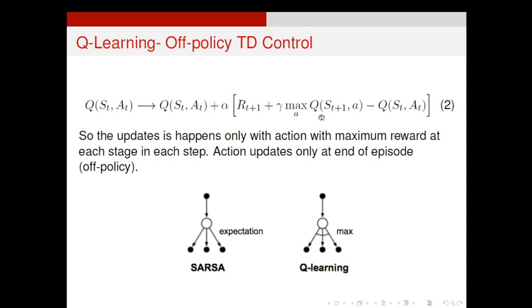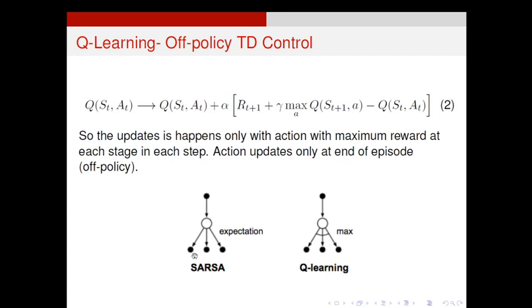This update happens to those actions with the maximum reward. At each step the update will happen, but that particular action is incorporated only at the end of the episode. That is very important. Update will happen, but we will never choose that action into the policy in that episode. We are not going to incorporate the action with the maximum Q value into the policy within the episode. That will happen only at the end of the episode.